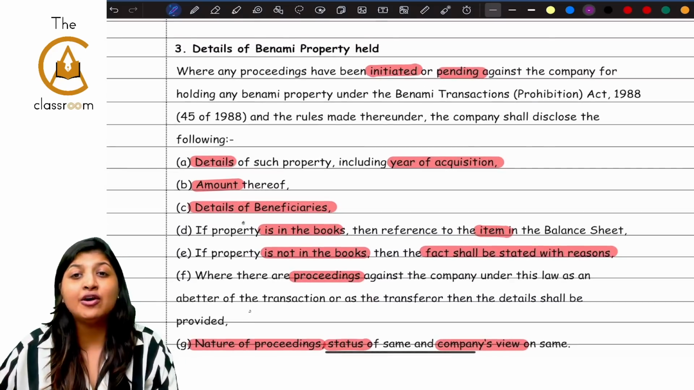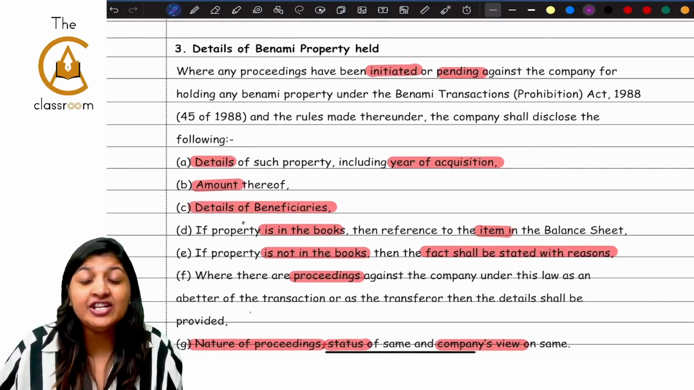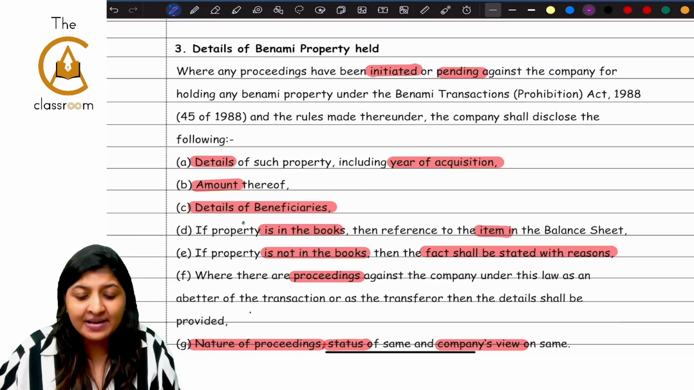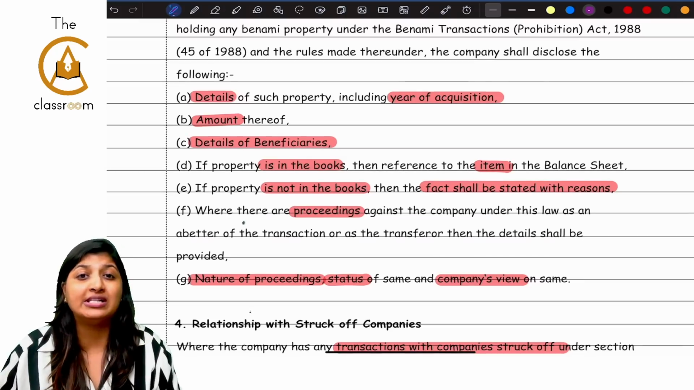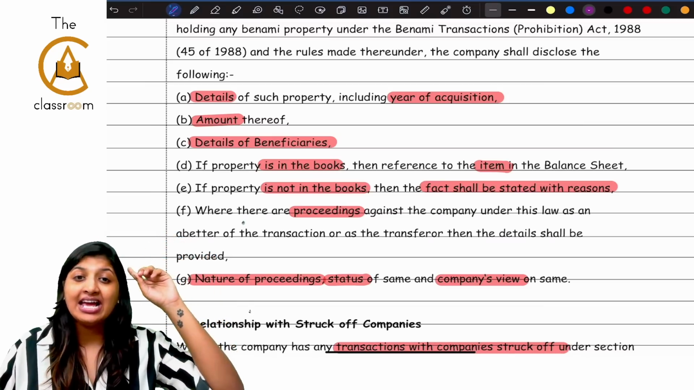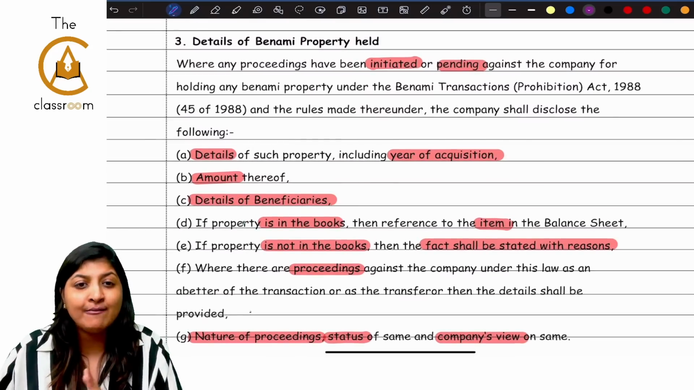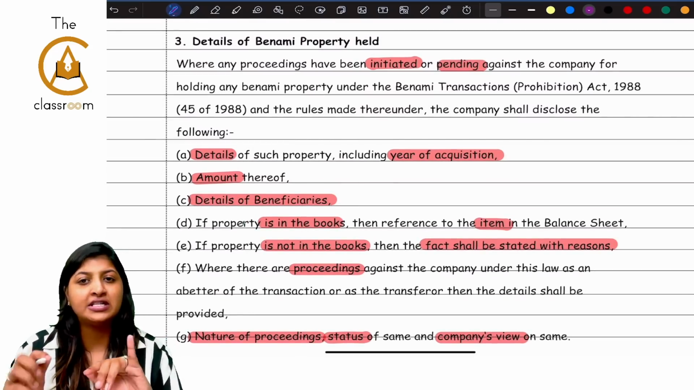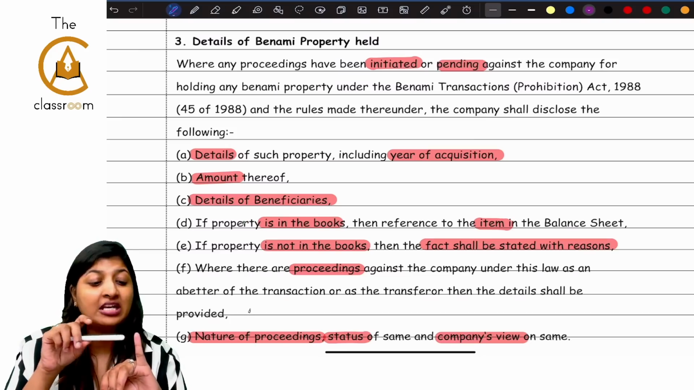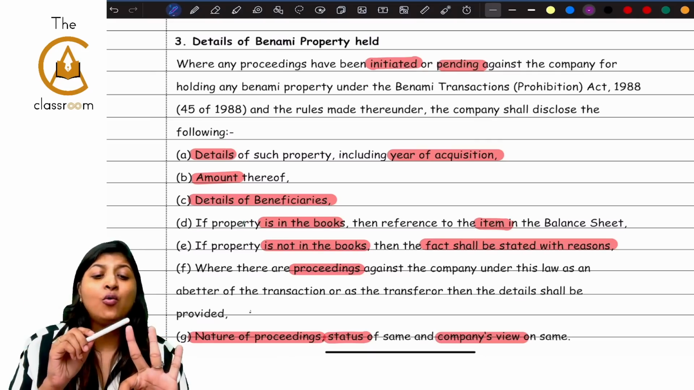The third is details of benami property being held. If there are any proceedings which have been initiated or which are pending against the company for holding any benami property, then please disclose these points. Now, this Benami Transactions Prohibition Act, we would have already seen in CARO, guys. I want you to correlate and study. Now, what are the points? If you have benami property, what are the points that you have to disclose? First, the details of the property, including the year of acquisition, you have to give. What is the amount of the property? How many crores is it? Who are the beneficiaries?